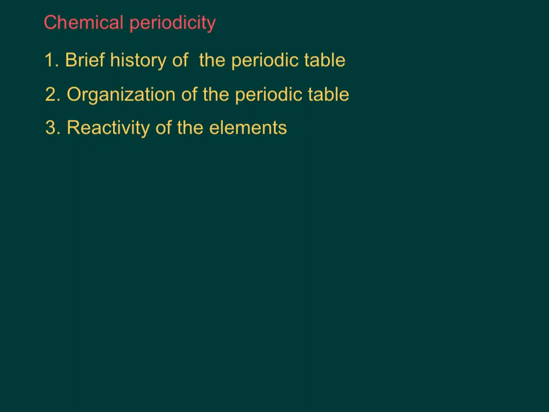In this tutorial, we are going to talk about something called chemical periodicity. First, we're going to talk about the history of the periodic table, at least briefly, and then we're going to talk about how it's organized, and then we are going to talk about the elements and their reactivity.